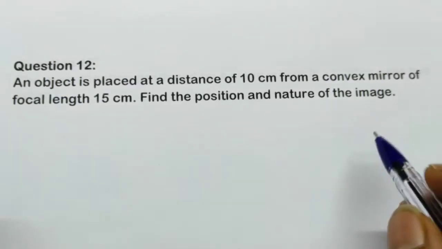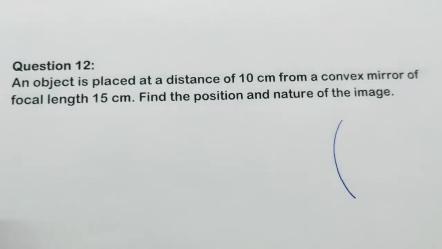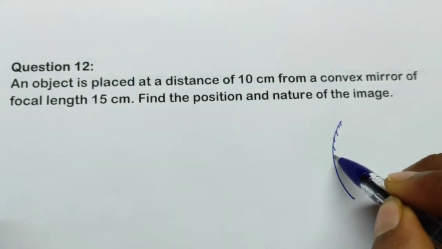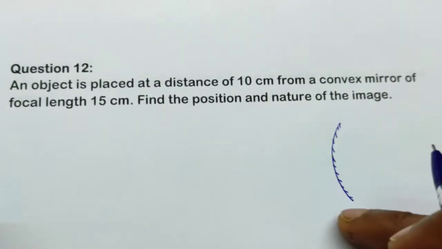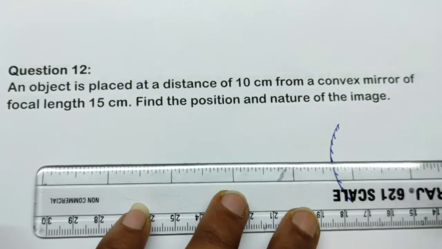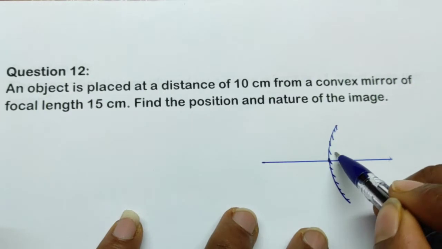So first we are going to consider a convex mirror here. So this is a convex mirror I am going to consider. Convex mirror means this side will have a silver coating, and this other side is the reflecting surface, right? And we are going to take a principal axis here. So this is the principal axis, and this point will be the pole.